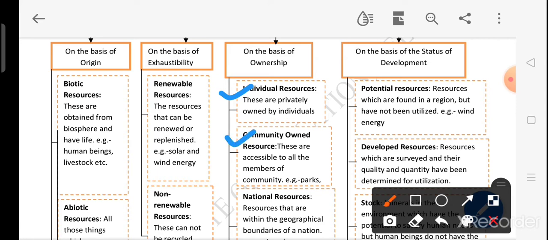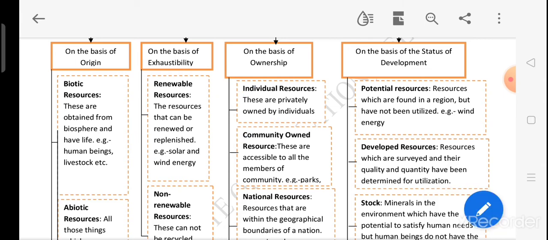But if we see community owned resources, these are accessible to all the members of the community. They do not belong to one particular person. For example, you can just go to the parks, burial grounds, where the whole community is allowed to go. So those resources are basically known as community owned resources.